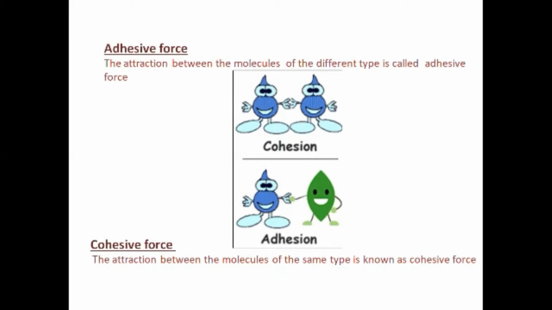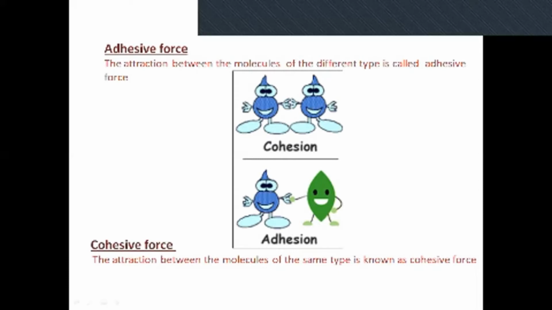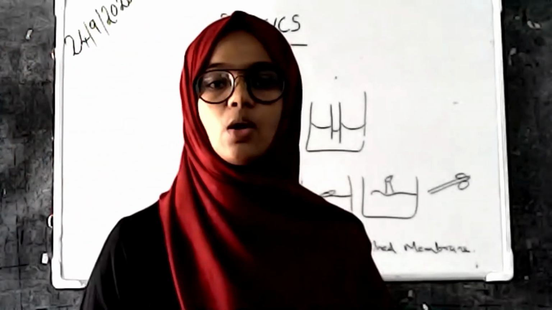So, we are taking some water in a beaker. There are two types of molecules, water molecules and the molecules of the beaker. So, there is adhesive force and cohesive force. In cohesion, there are the same type of molecules, and in adhesion, there are different types of molecules. So, we are discussing adhesive force and cohesive force.